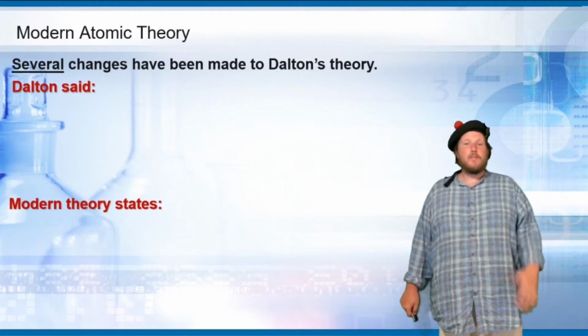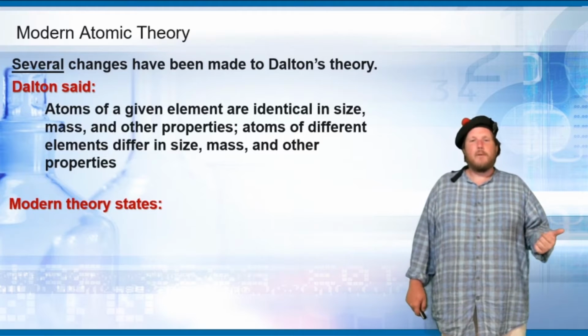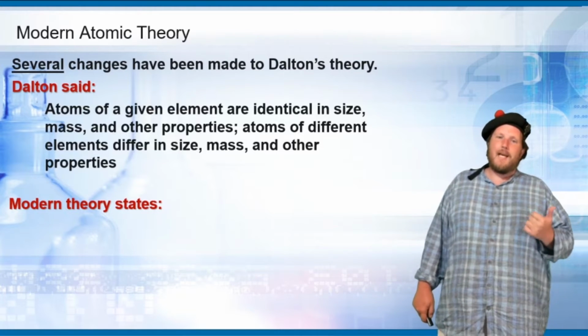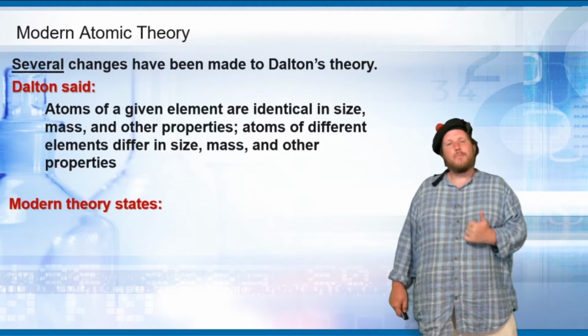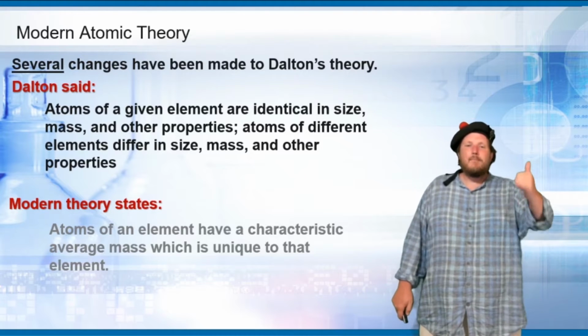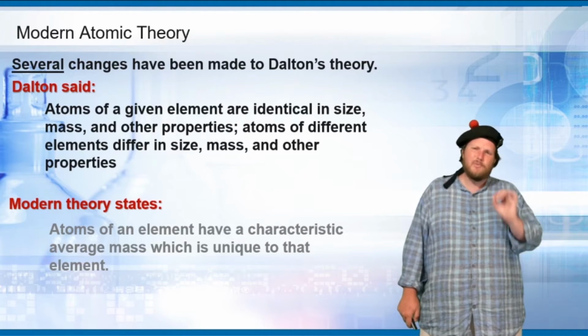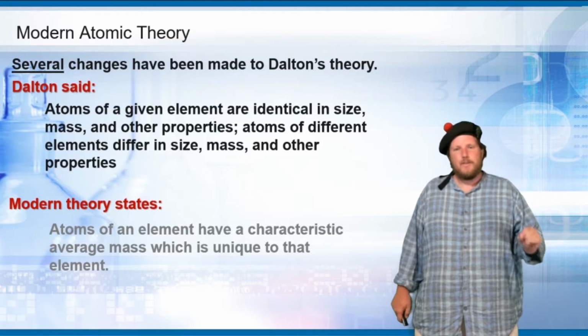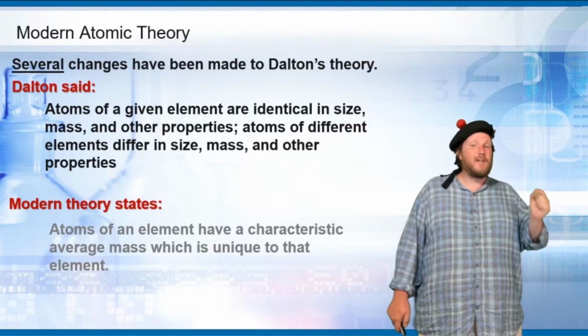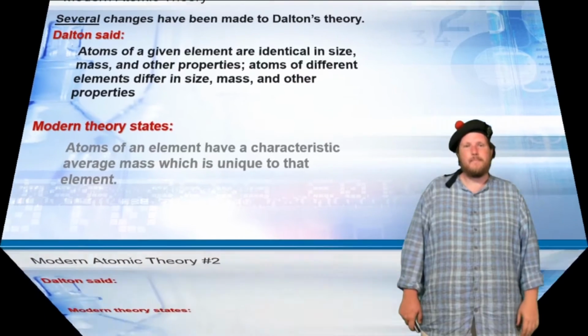So, modern theory versus Dalton. Dalton said atoms of a given element are identical in size, mass, and other properties. Atoms of different elements have different size, mass, and other properties. Modern theory says atoms of an element have a characteristic average mass which is unique to that element. And this is because of isotopes, which we'll get to later.